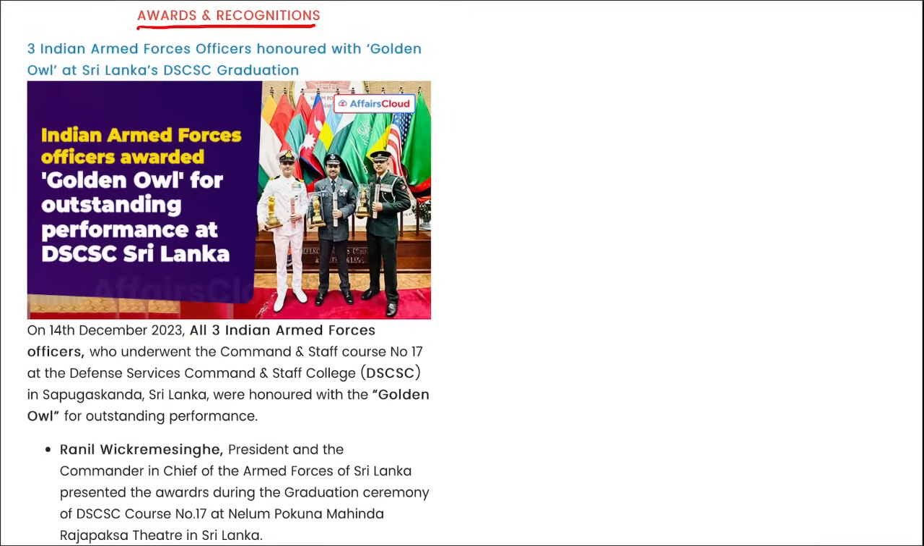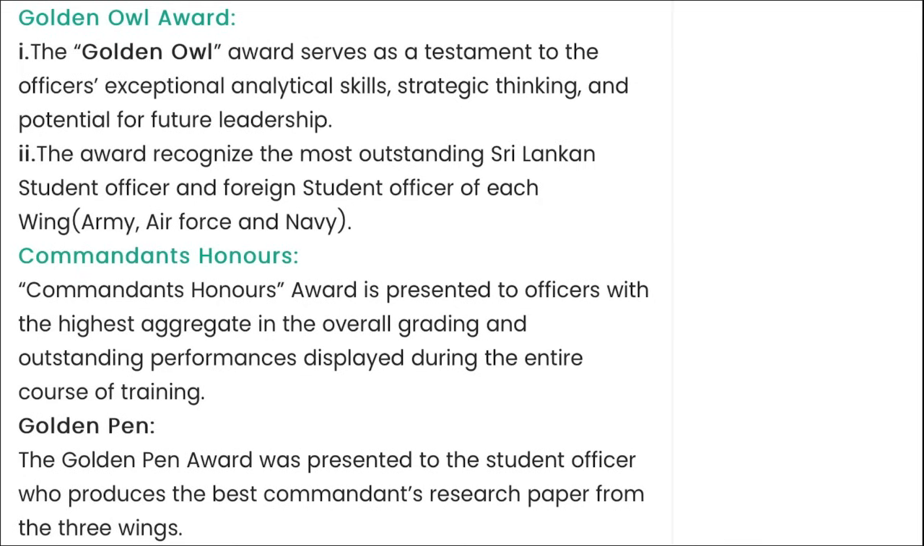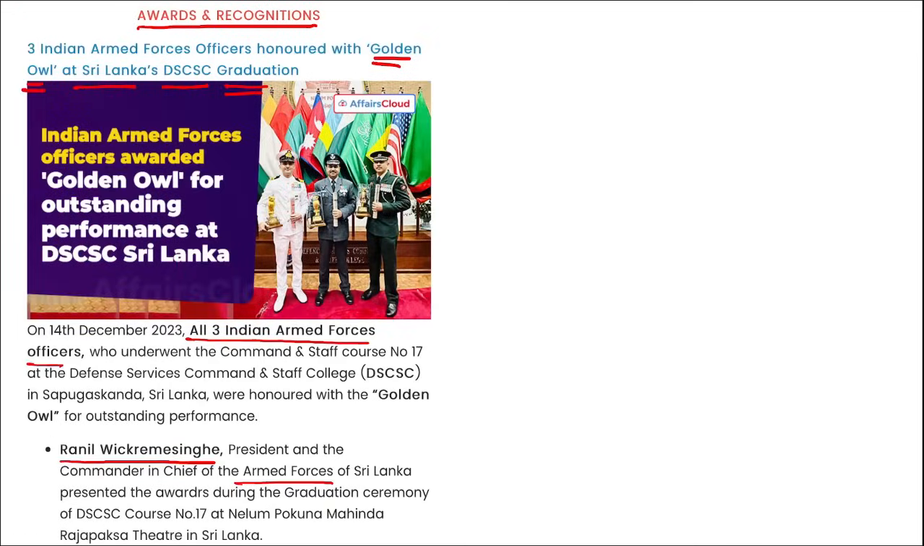Next is award and recognition. 3 Indian Armed Force officers were honored with the Golden Owl Award at Sri Lanka's DSCSC graduation. I repeat, 3 armed force officers, right? Who all are they? Ranil Wickremesinghe, the President and the Commander-in-Chief of the Armed Forces of Sri Lanka, has presented these awards to 3 individuals. I want you all to name those 3 individuals, right? Here you can see, let me name them.